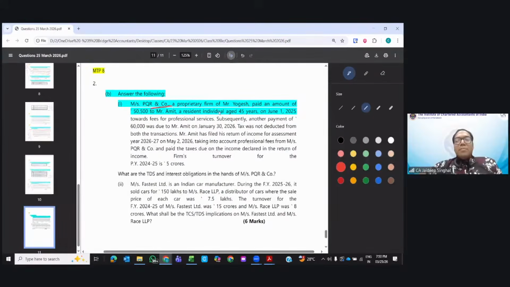Messrs PQR and Company, a proprietary firm of Yogesh, paid an amount of 50,500 to Amit, a resident individual aged 45 years, on June 1st, 2025 towards professional services. Subsequently, they made a payment of 60,000 to Amit on this date. Tax was not deducted in both the transactions. Amit has filed his return for the assessment year 26-27 on May 2nd, taking into account the professional fee and paid the taxes on the income declared in the return of income. Firm's turnover is 5 crores. What is the TDS? Read it.